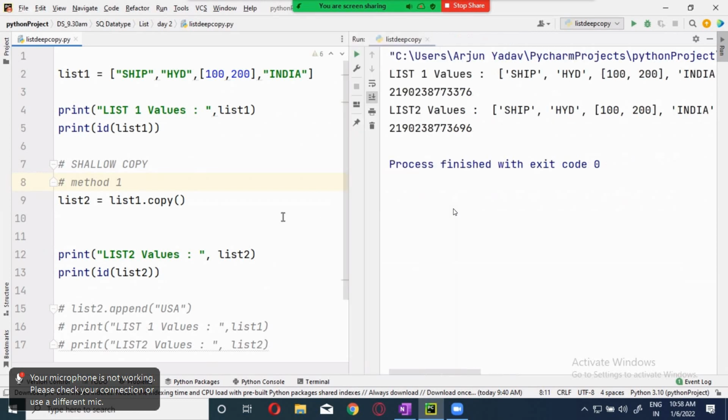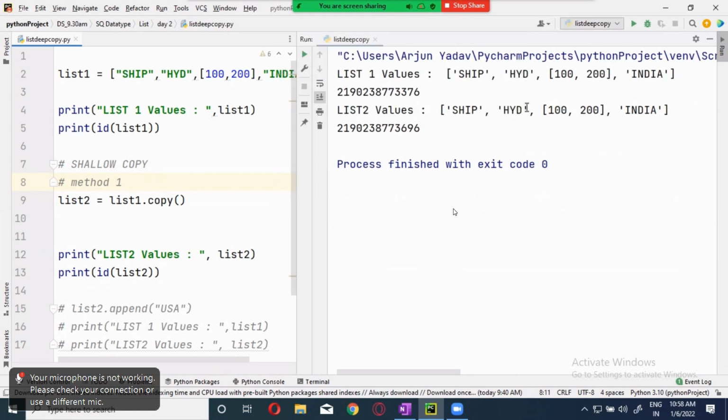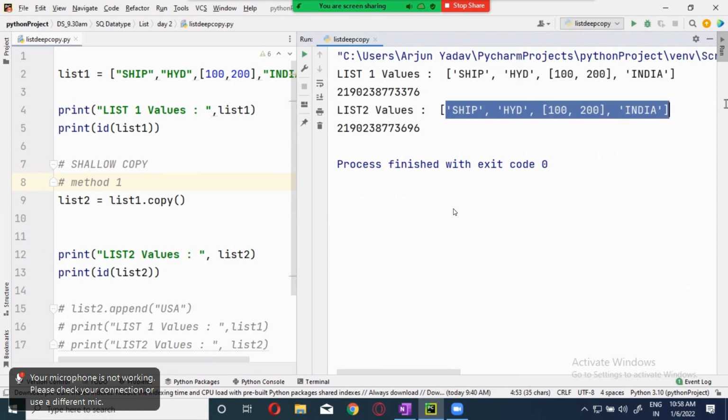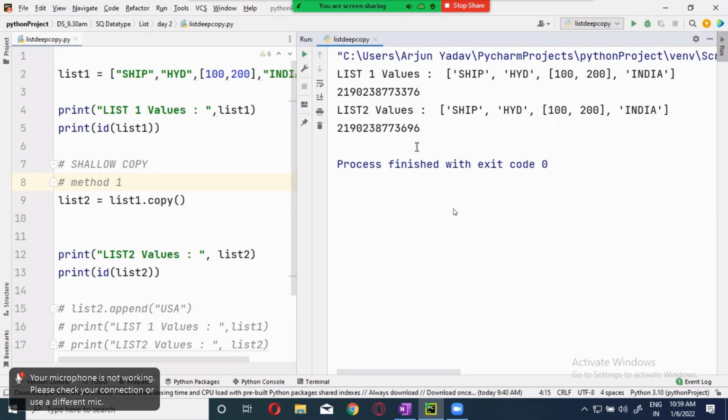Now you see they are located at 2 different locations. This is list 1. These are the values of list 2, which are copied by using a shallow copy. They are located at a different memory location. Can you see this? It is 3376 and 3696.